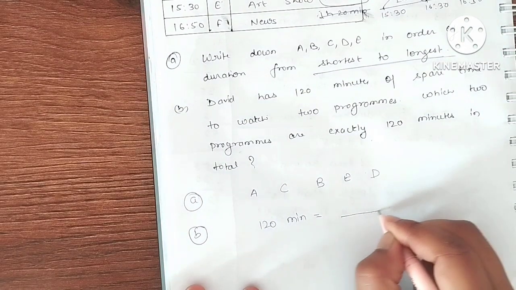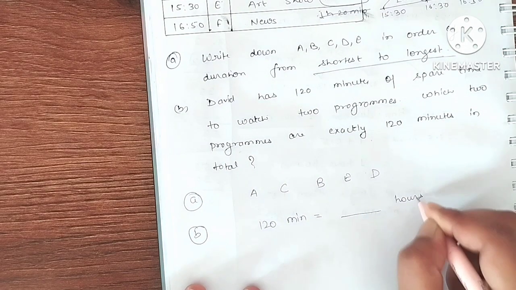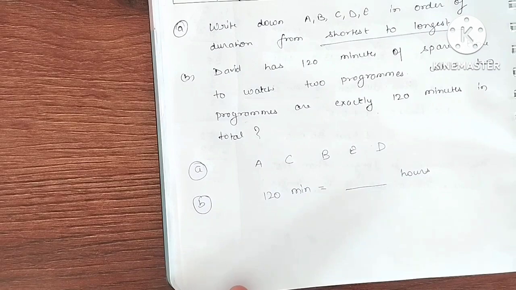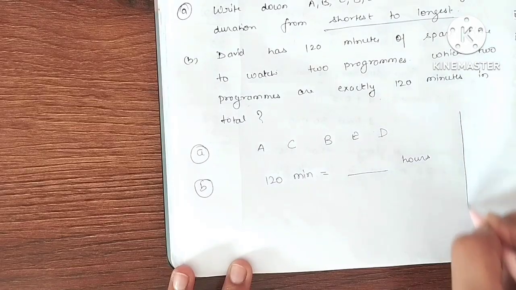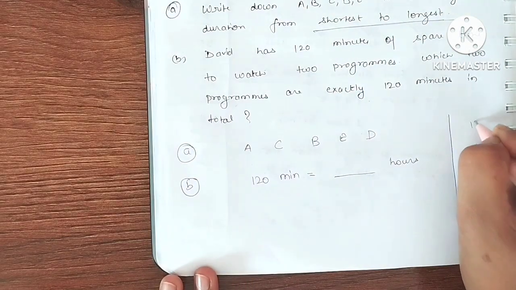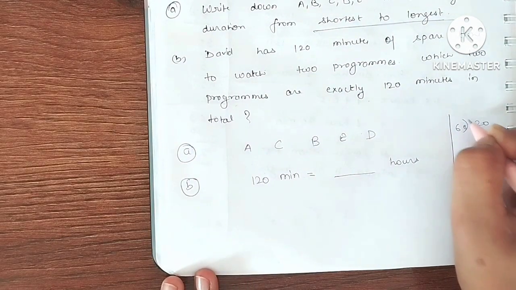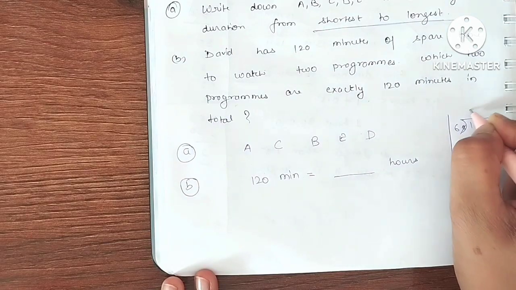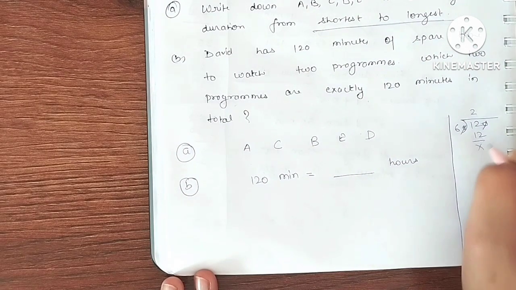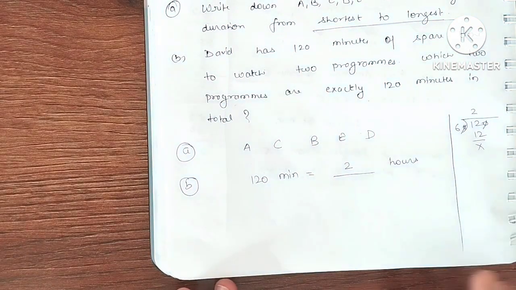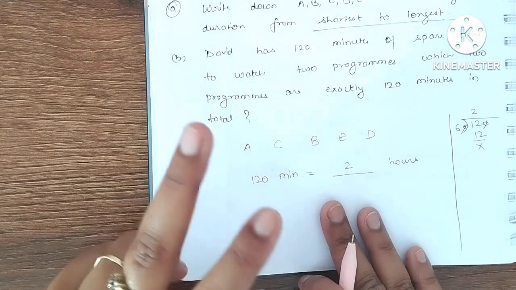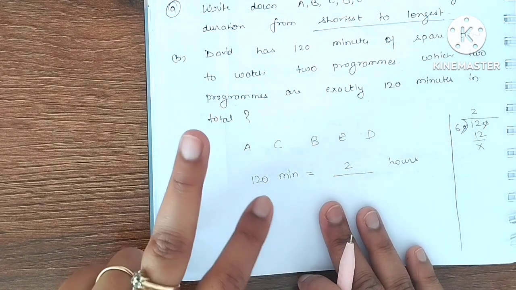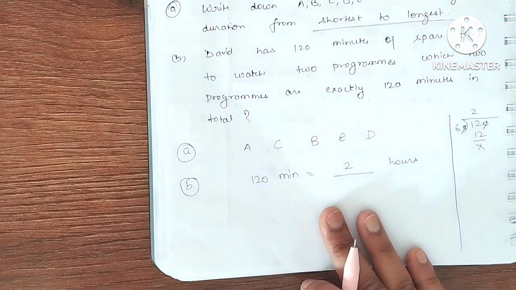So 120 minutes has how many hours? 60 minutes has 1 hour. So if you divide this 120 by 60, 0 and 0 get cancelled. 6 2s are 12. So 120 minutes has 2 hours. So that means we need to find 2 shows which are exactly of 2 hours.